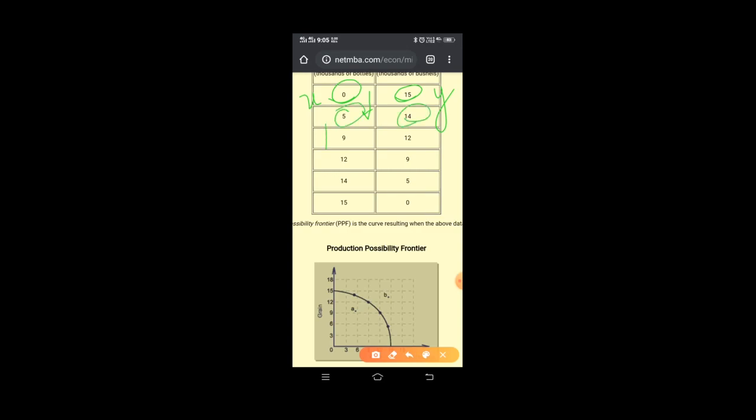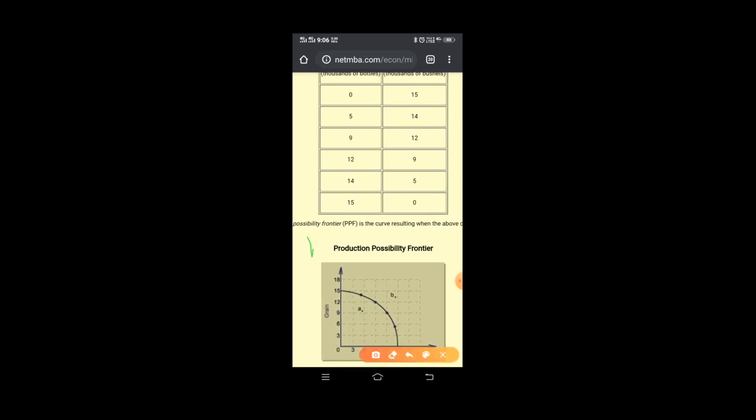Again x is increased to 9, but y decreases to 12. You can see that there is an increase in the x-axis and a decrease in the y-axis. In PPC, we are just thinking about two things: if x is going higher, then y has to go lower. Fine. So this is the curve.